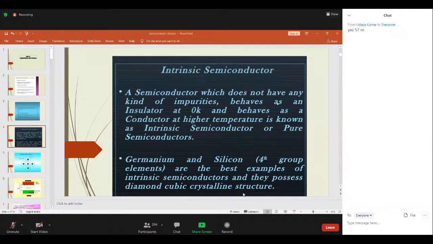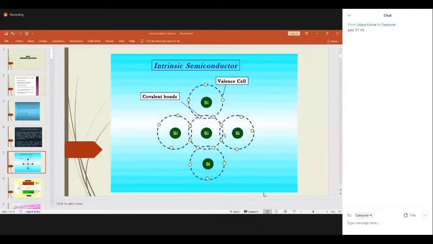By thermal excitation, electrons and holes are created in these intrinsic semiconductors. Examples of intrinsic semiconductors are germanium and silicon. Now you can see the structure of an intrinsic semiconductor. They are tightly bound. We are taking the example of silicon, and there are no free valency electrons.